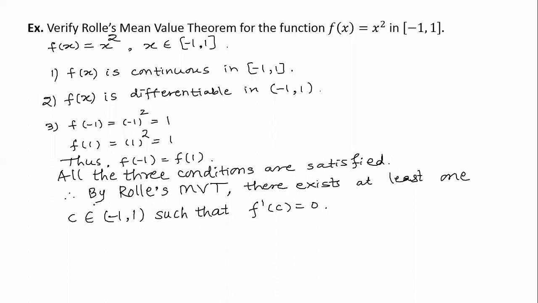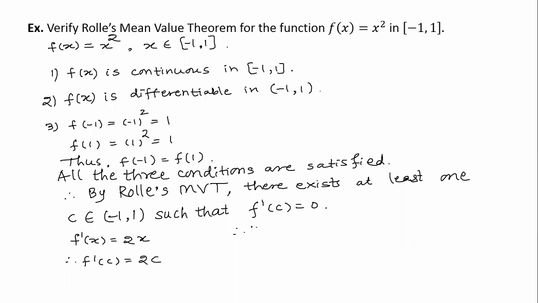Now, see here, f dash of x is equal to 2x. Therefore, f dash of c will be equal to 2c, and f dash of c is equal to 0.